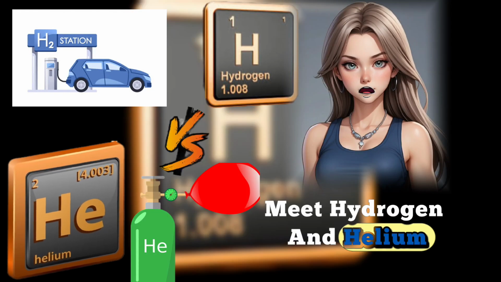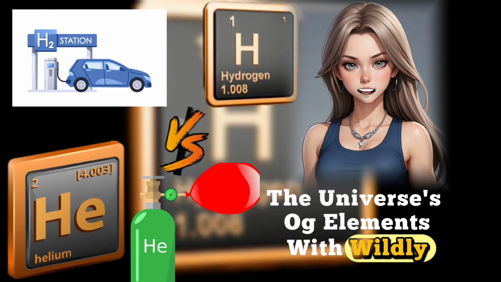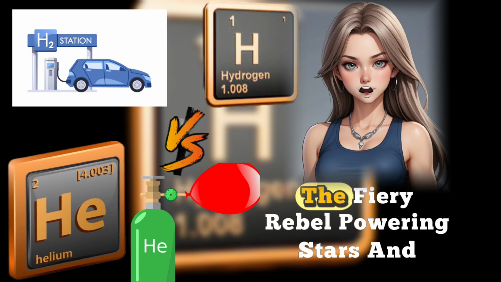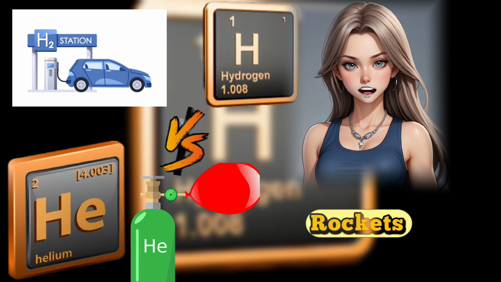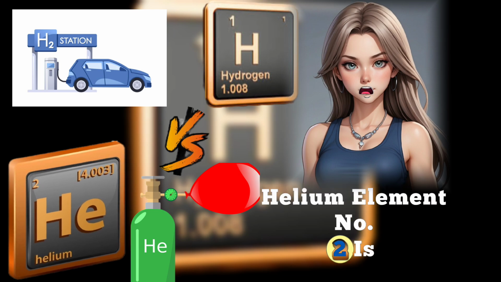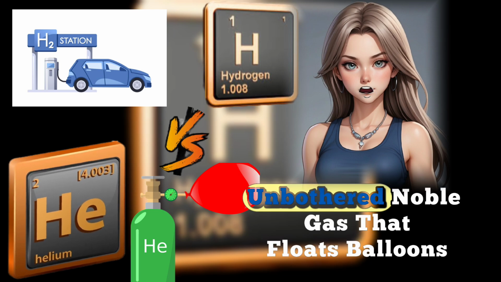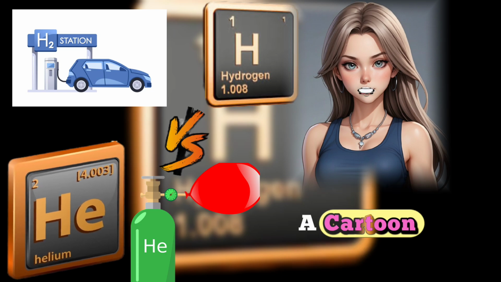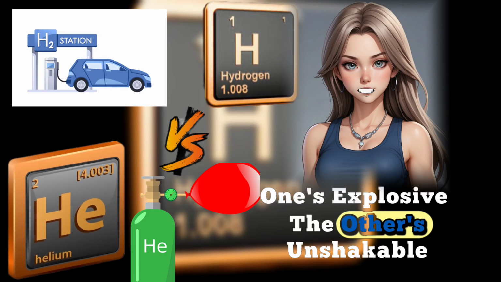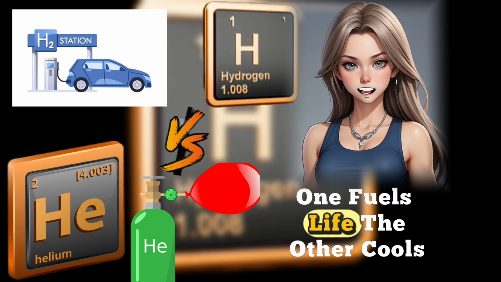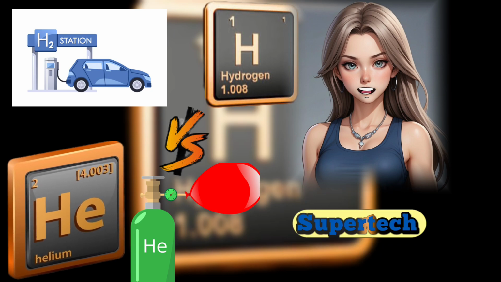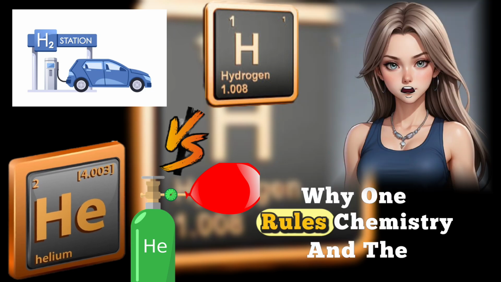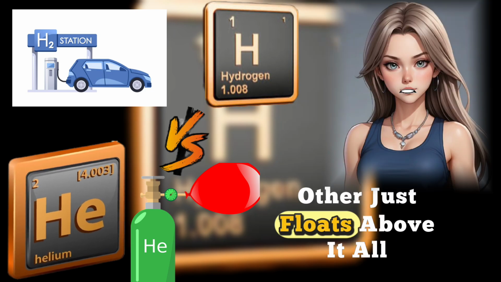Hydrogen and helium, the universe's OG elements with wildly different personalities. Hydrogen, element number 1, is the fiery rebel powering stars and rockets. Helium, element number 2, is the chill, unbothered noble gas that floats balloons and literally makes you sound like a cartoon. One's explosive, the other's unshakable. One fuels life, the other cools supertech. In 60 seconds, we'll unpack their cosmic clash, why one rules chemistry and the other just floats above it all.